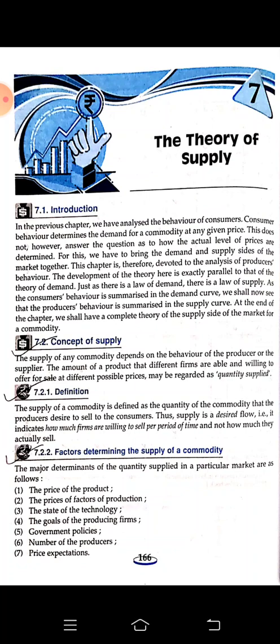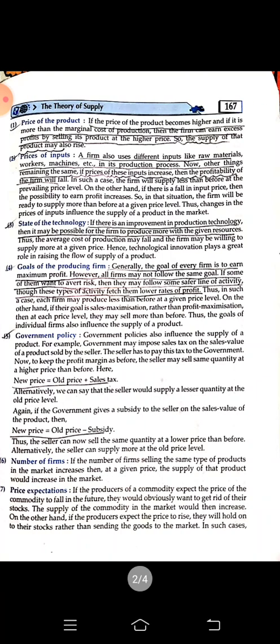Factors determining the supply of a commodity, that is price of the product. If the price of the product becomes high and if it is more than the marginal cost of production, then the farm can earn excess profit by selling this product at the higher price. So, the supply of that product may also rise.